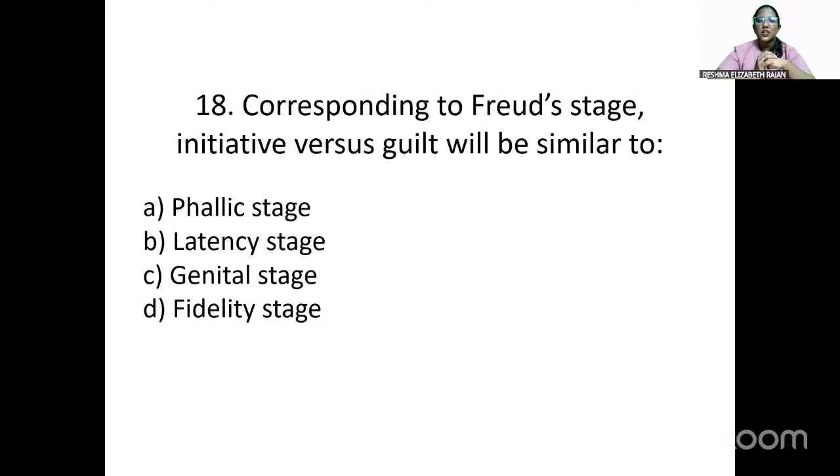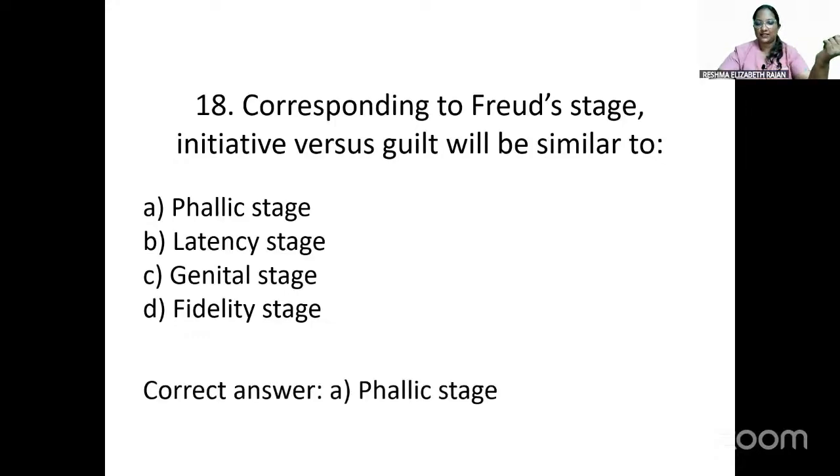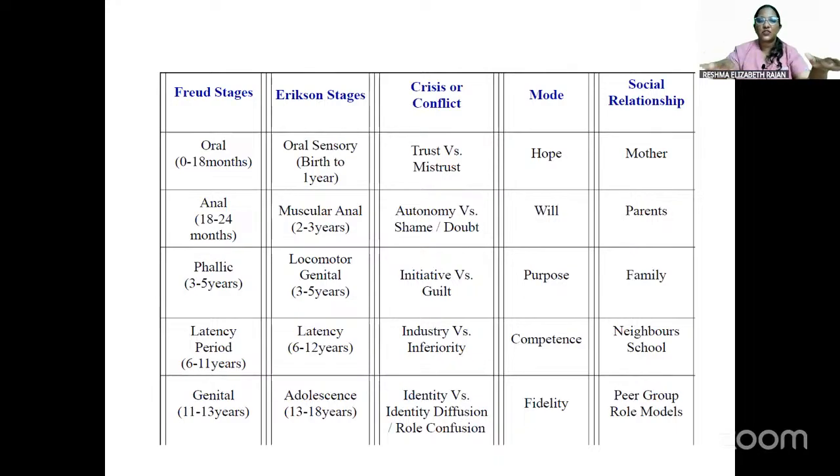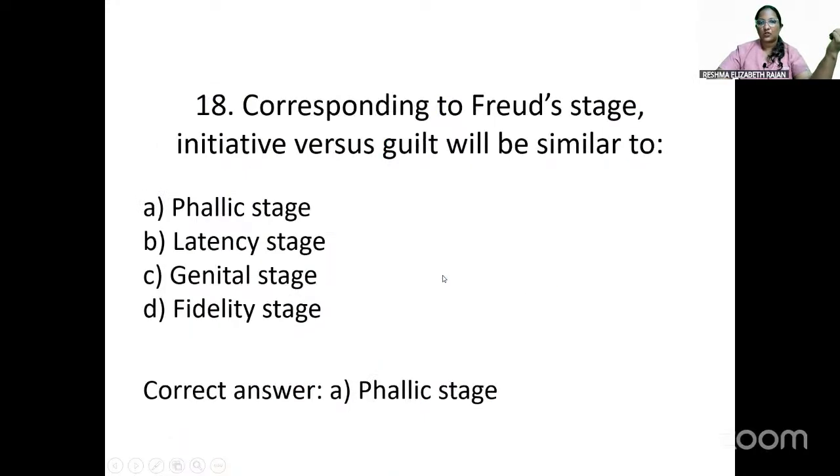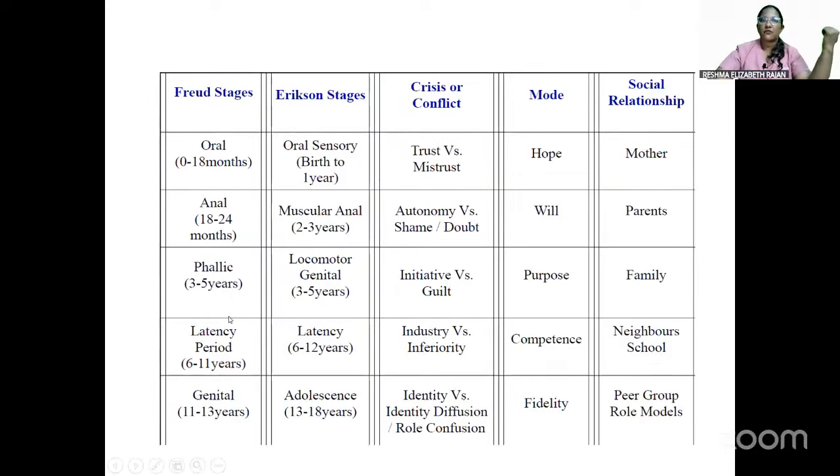So next question is, corresponding to fluid stage, initiative versus guilt will be similar to phallic, latency, genital, fidelity. So the correct answer is actually phallic stage. So remember this chart. Corresponding to the oral stage, it will be trust versus mistrust. The anal, it will be autonomy versus shame or doubt. For phallic, it will be initiative versus guilt. So the question here was initiative versus guilt, so the answer will be phallic stage.